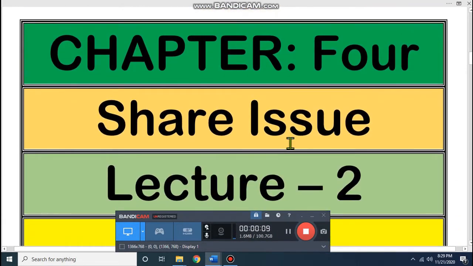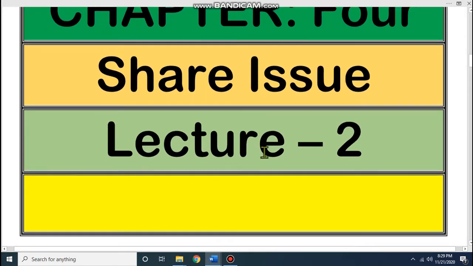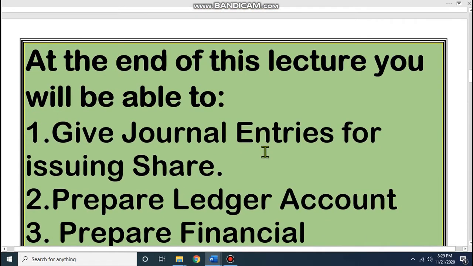Dear student, today we will discuss chapter 4, and all of you know that this is share issue. That means how we will issue share. In this chapter we will learn that, and last class we discussed the formula of share issue. That means how you can issue share. This class we will practically apply those formulas in a math.